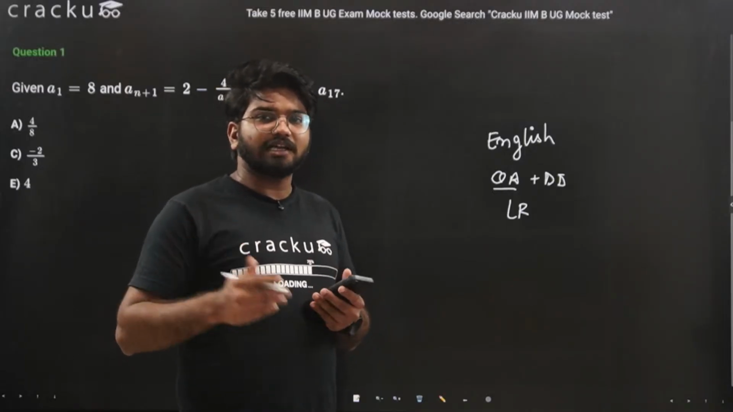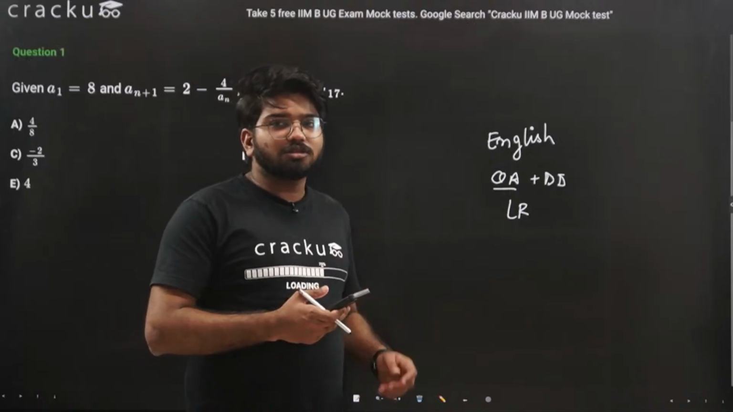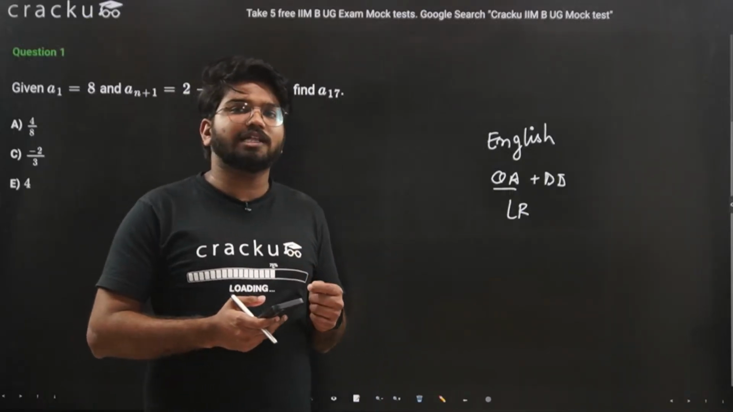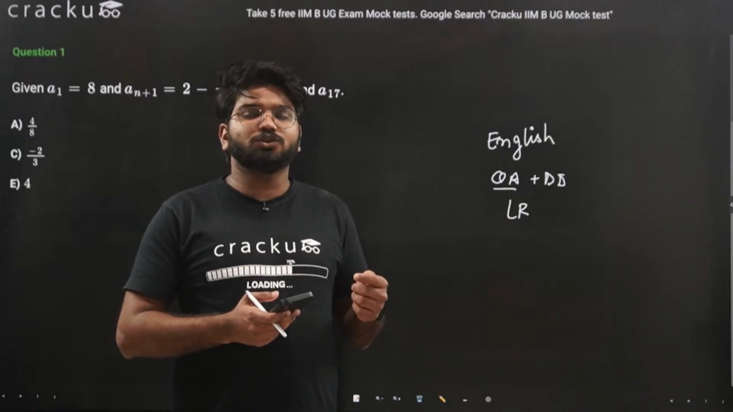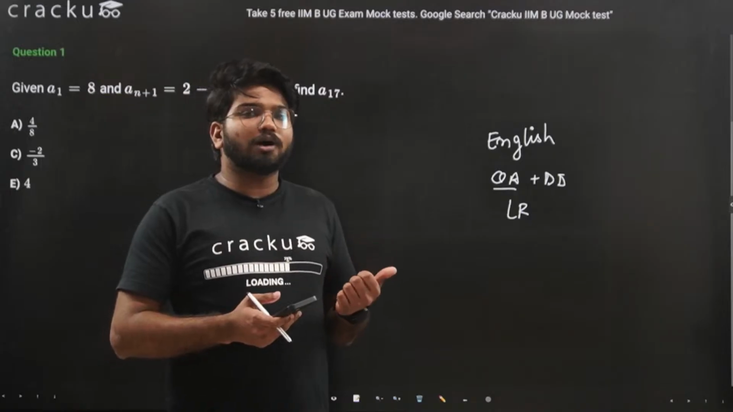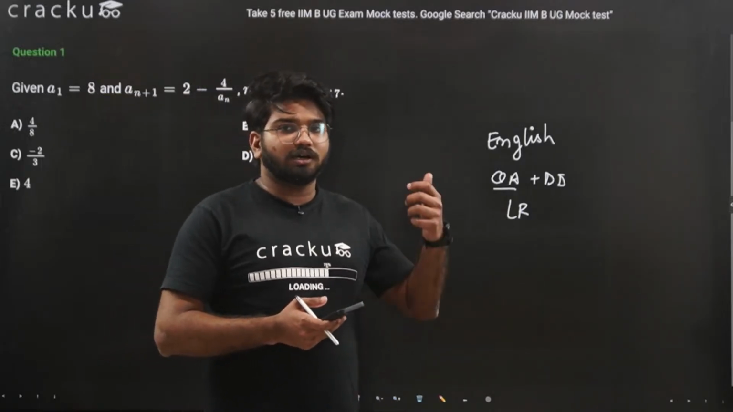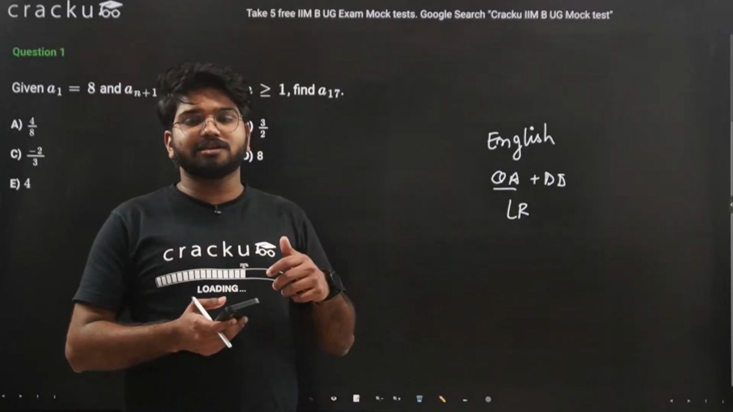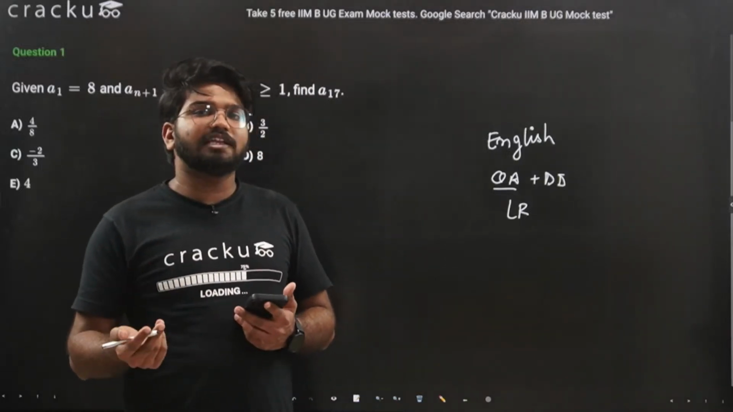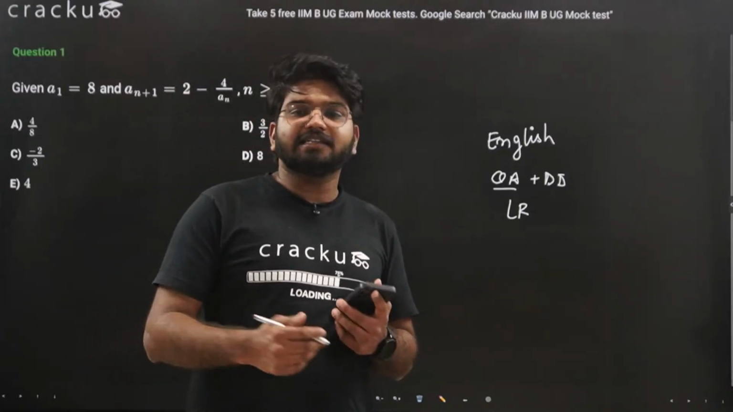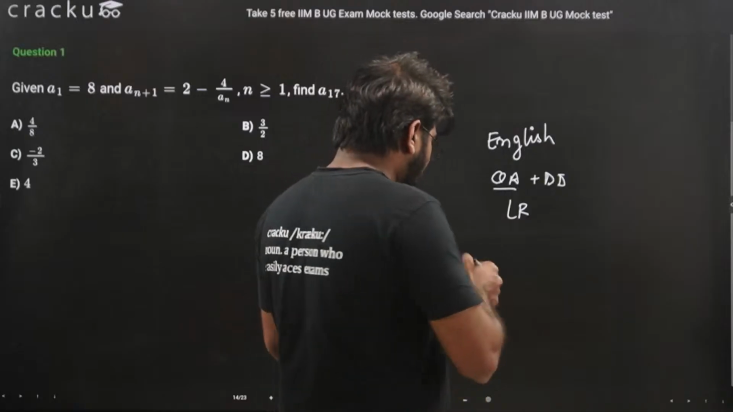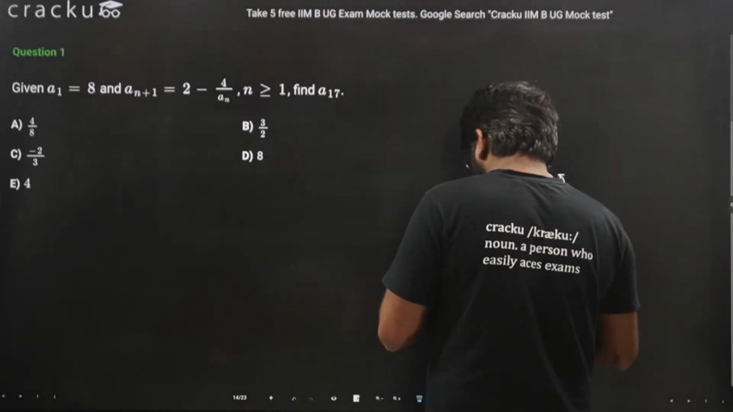Again, I would say appear for the mocks. That will also tell you where you stand, and in what section you need to work more. It can be that you are very good at quants, but you need to work more on your English side or logical reasoning side, or it can be the other way. If you appear for the mock, then you will realize where you stand, and then you can better prepare yourself for that section. Okay, we'll move on to the questions.